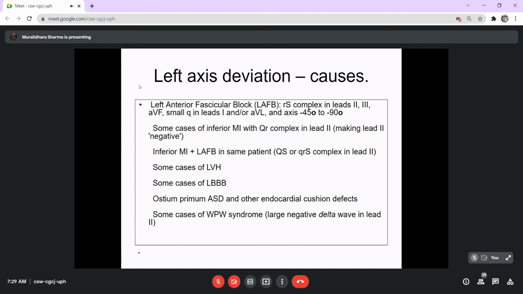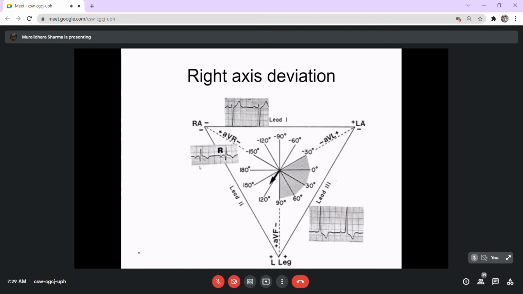That too can result in left axis deviation. They are not very important. WPW syndrome also is not so important. The important ones are the bundle branch blocks, particularly left bundle branch blocks, and ventricular hypertrophy. These are the two important conditions from the practical clinical point of view where left axis deviation can occur.